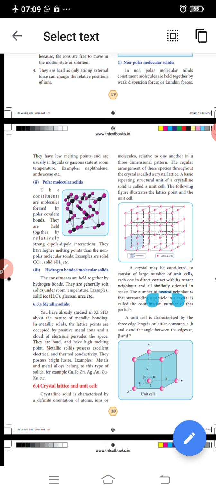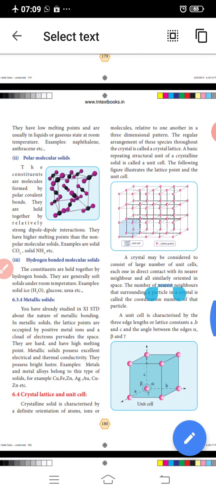The molecules are arranged relative to one another in a three-dimensional pattern. The regular arrangement of these particles throughout the crystal is called the crystal lattice. A basic repeating structural unit of a crystalline solid is called a unit cell. The following figures illustrate the lattice point and the unit cell. A crystal may consist of a large number of unit cells, each one in direct contact with its nearest neighbor and all similarly oriented in space.